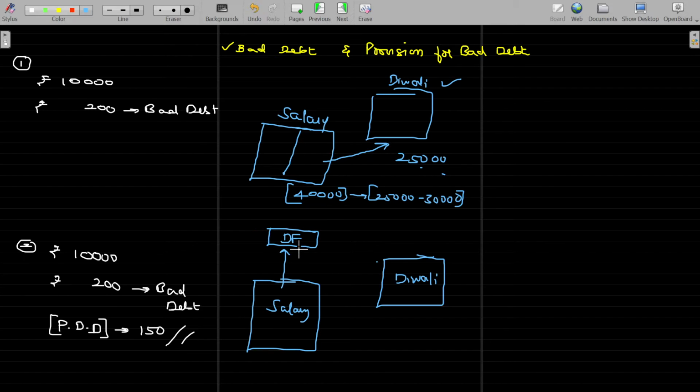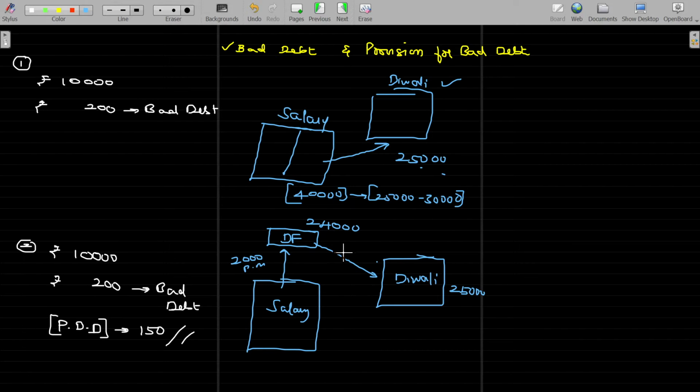Rather than depositing the full amount, every month you may transfer 2,000 rupees. So in a year's time, the amount accumulated in the Diwali fund is 24,000. The spending for Diwali is 25,000. So it's now safe without any financial trouble.